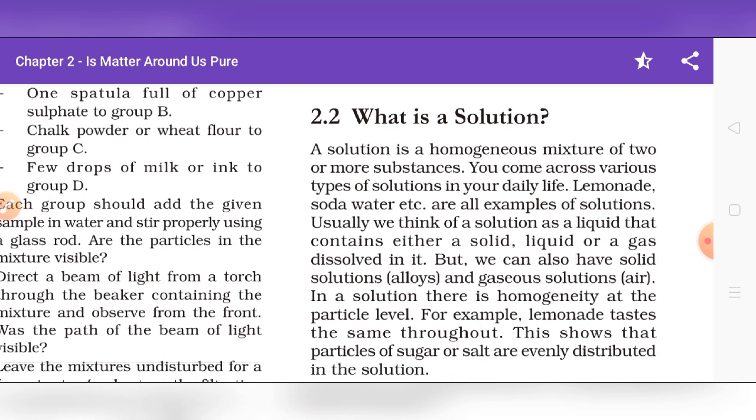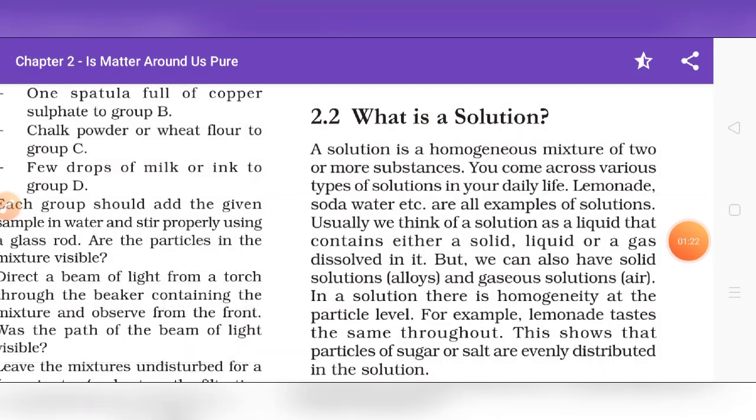In a solution, there is homogeneity at the particle level. What is the meaning of homogeneity? Homogeneity means that the particles are the same throughout the solution. For example, if we taste the lemonade, like Nimbu Pani, the lemonade tastes the same throughout. This shows that the particles of sugar or salt are evenly distributed in the solution.